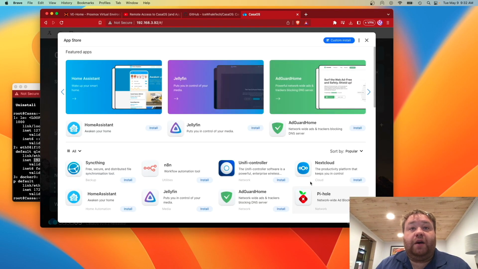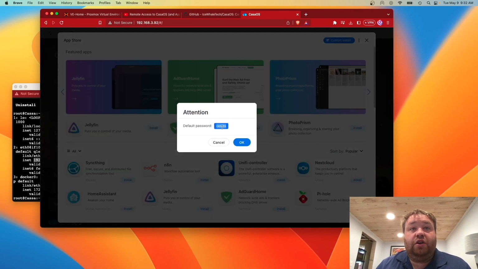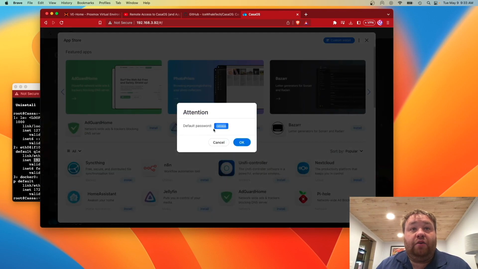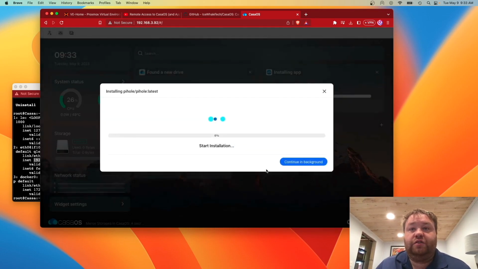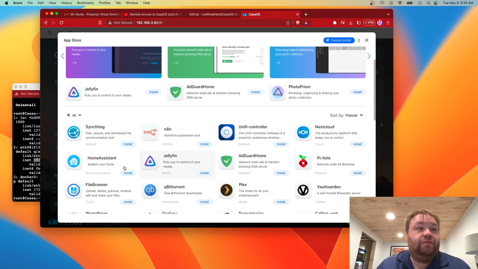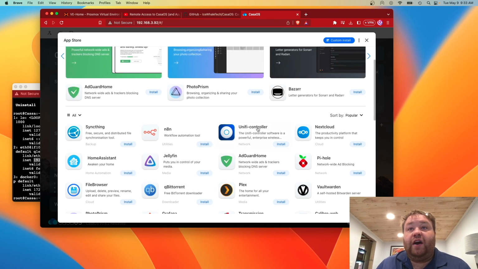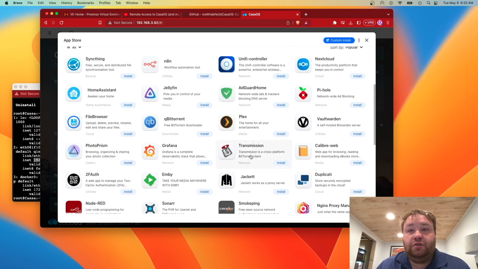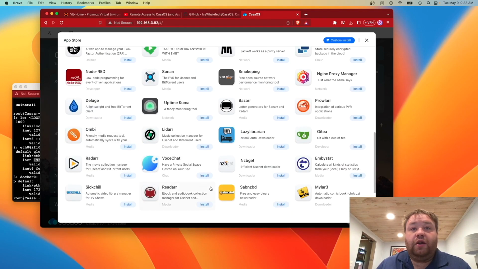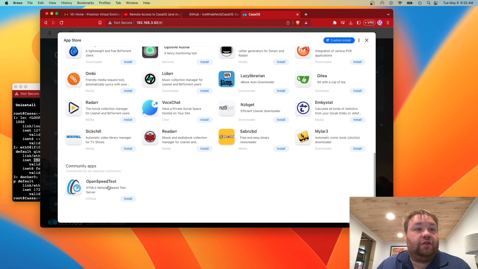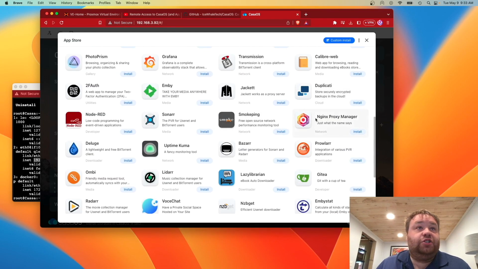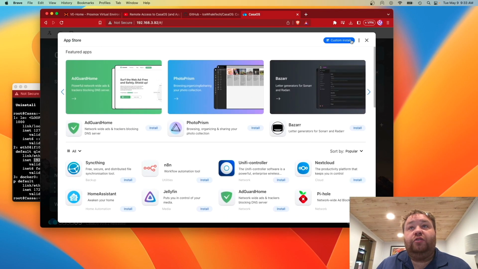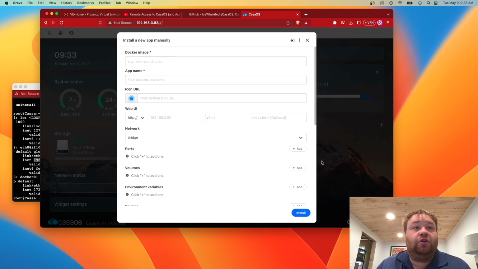We can install Pi-hole. We do want to take note that the default Pi-hole password is CasaOS. It's good to know this. We could even install Jellyfin, Home Assistant, UniFi Controller if you like Ubiquiti gear, Transmission, Uptime Kuma, and quite a bit of other stuff here. Even a speed testing server, NGINX Proxy Manager.